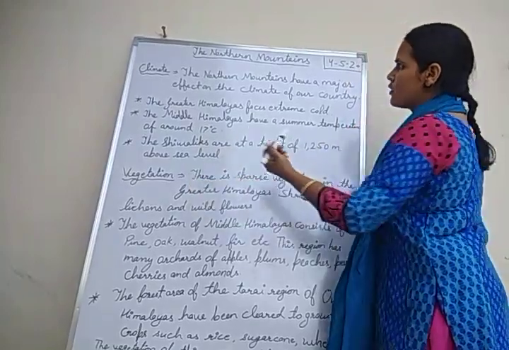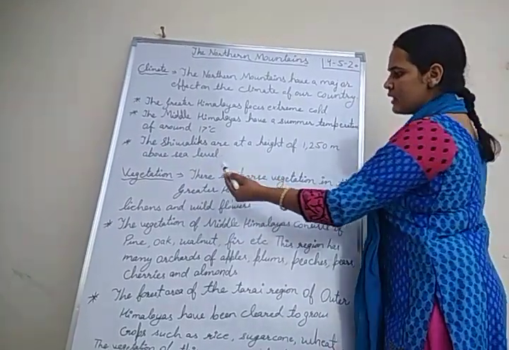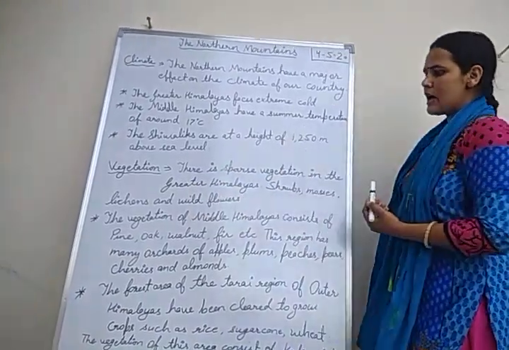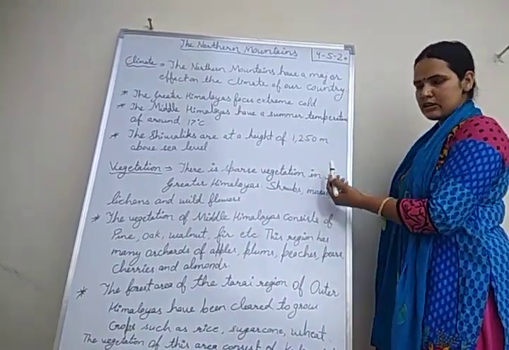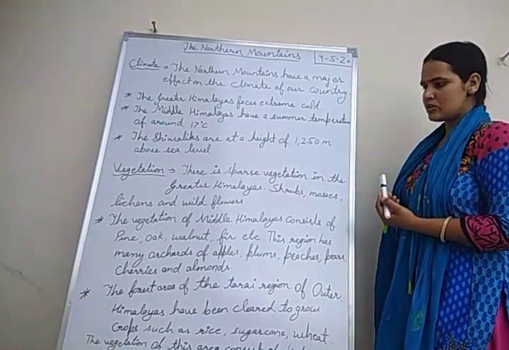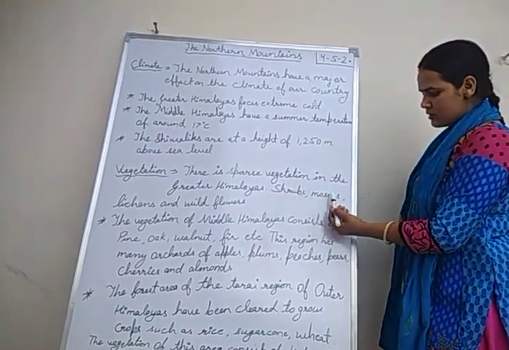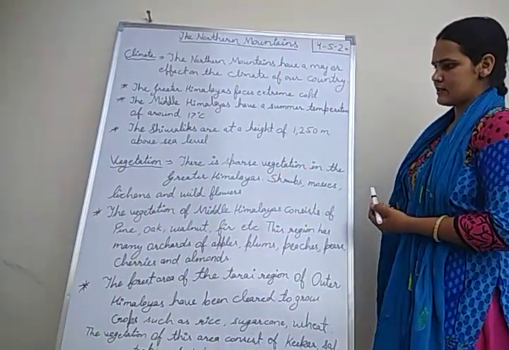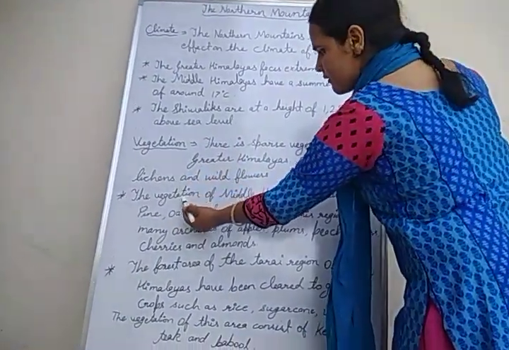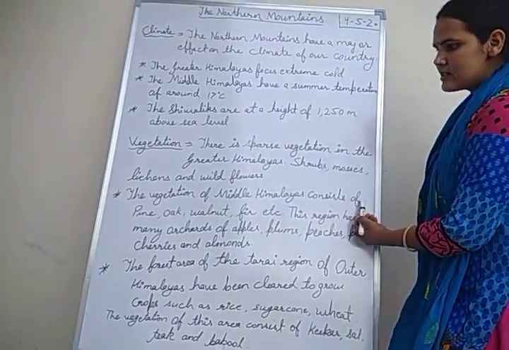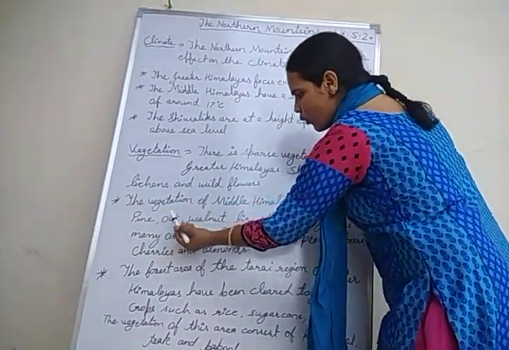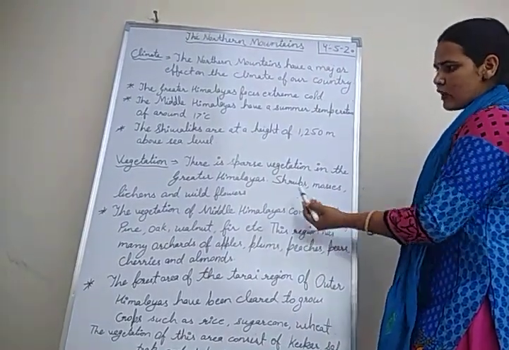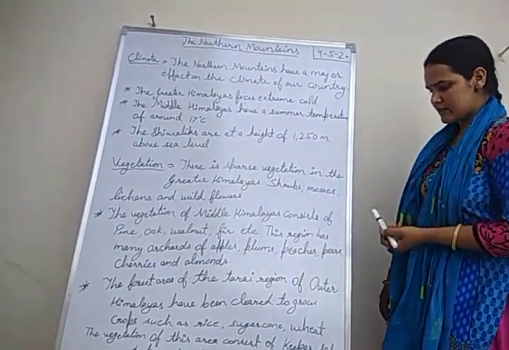Now the vegetation of the northern mountains. There is sparse vegetation in the Greater Himalayas. As you know, the Greater Himalaya is covered with snow, so only thin vegetation is found there, like shrubs, mosses, lichens and wild flowers. Next, the vegetation of the Middle Himalayas consists of pine, oak, walnut, fir, etc. So these trees are found in the Middle Himalayas.